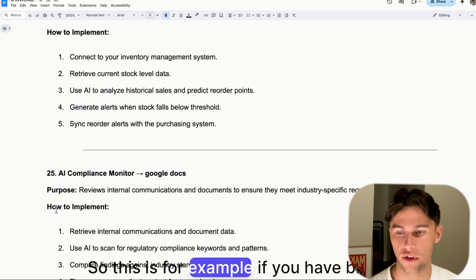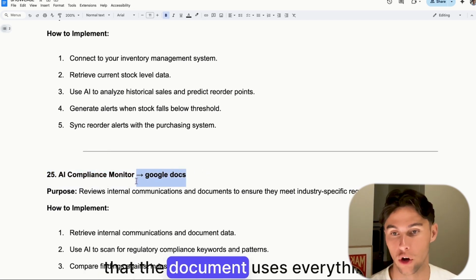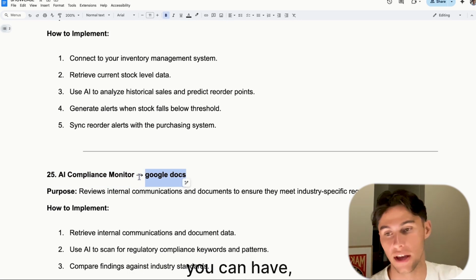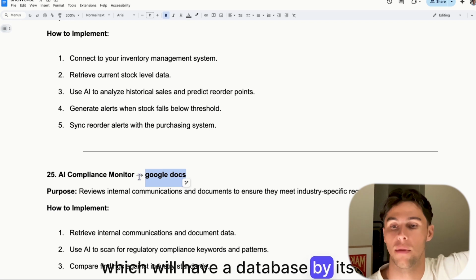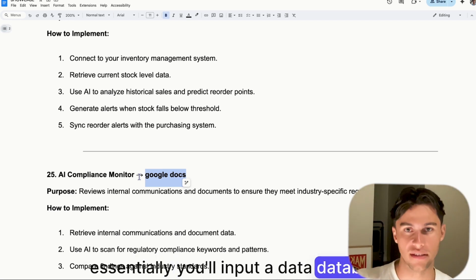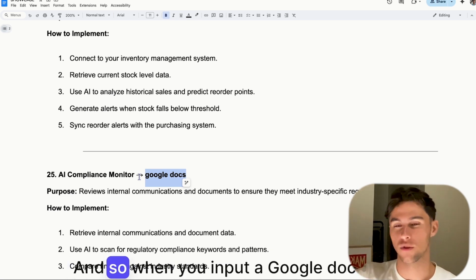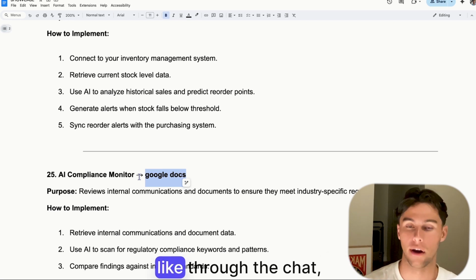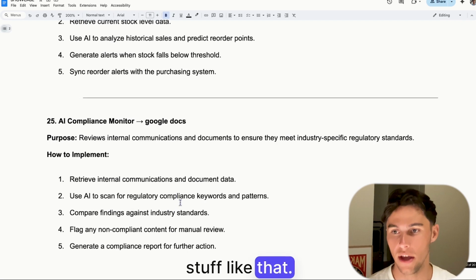Compliance monitor. So this is, for example, if you have brand guidelines and you want to make sure that the document uses everything correctly, you'll input a database into the AI with all of the requirements from the brand guidelines. And so when you input a Google Doc, like through the chat, then the AI will tell you, okay, this works, this doesn't work, stuff like that.